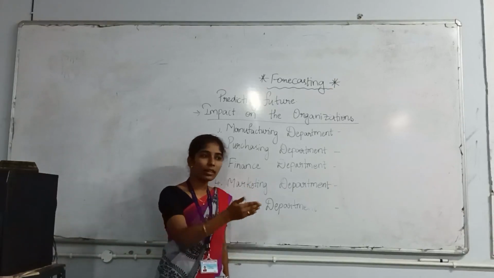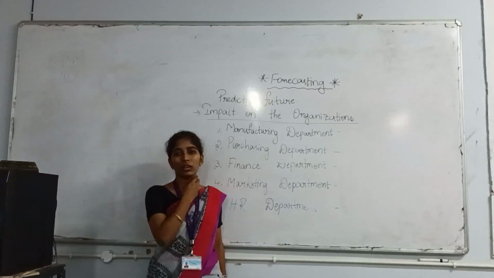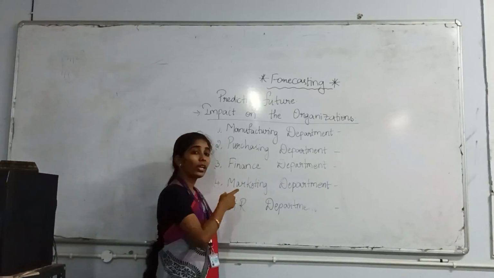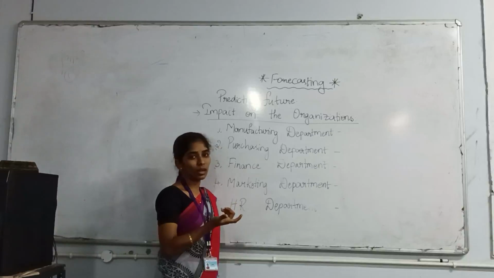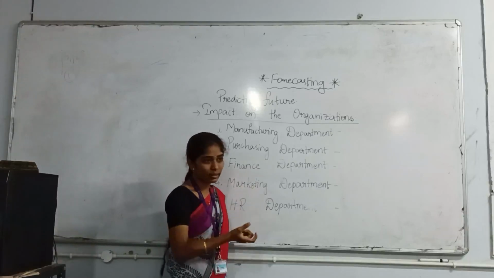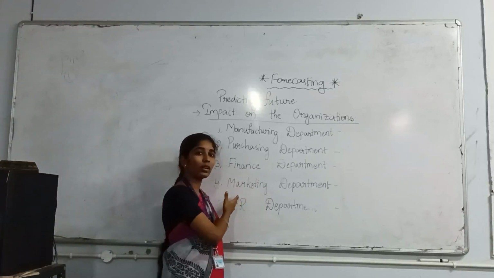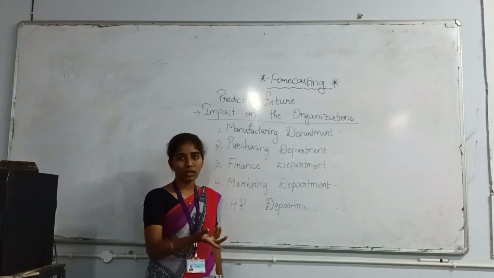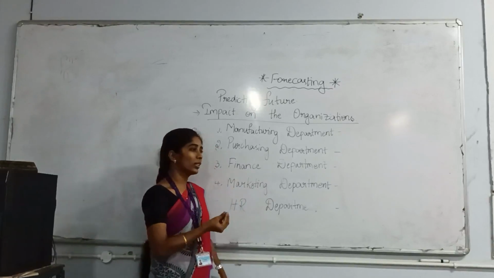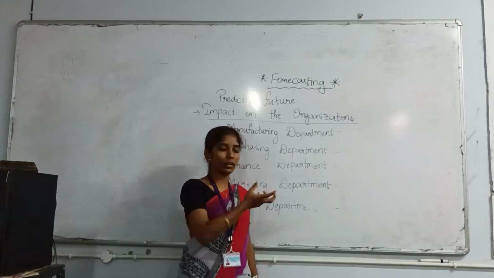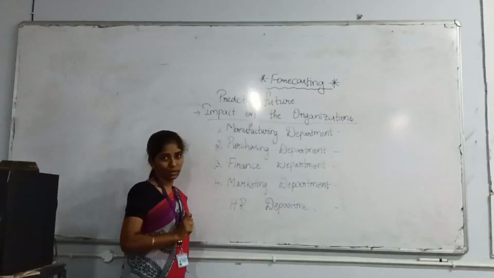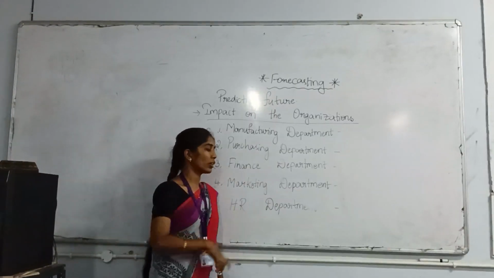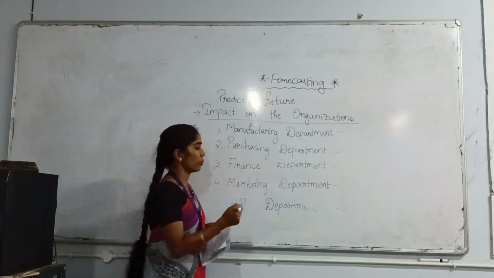The strategy which they have been following until then, they might change that strategy. How can they change the strategy? Because of the forecast or the prediction which they have done. It is asking them to change. That is how forecasting is impacting a marketing department. Okay. So next, HR department. The last one is the HR department.